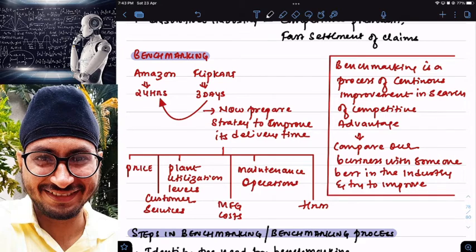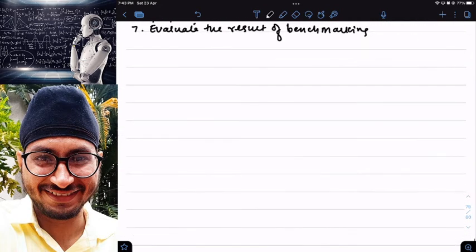The next concept we have is strategic controls. Clear? Important concept from the exam point of view. Sir, why are these controls developed in a business?